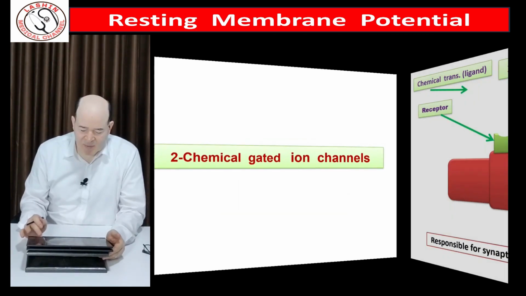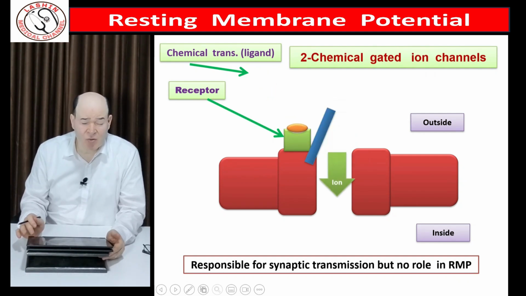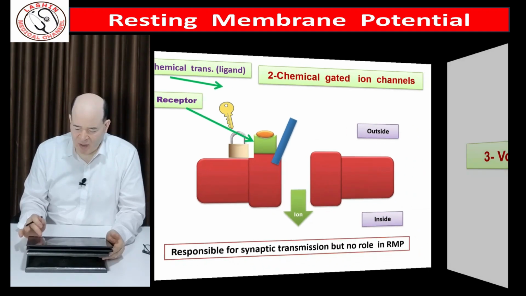The second type is the chemical activated channels. They are gated channels. When the chemical transmitter is released, it binds to specific receptors so the channel opens and ions can pass through the cell membrane. This is the idea of the key and lock. It is present in the neuromuscular junction and it is responsible for neuromuscular transmission. However, it has no role in the resting membrane potential or the action potential.